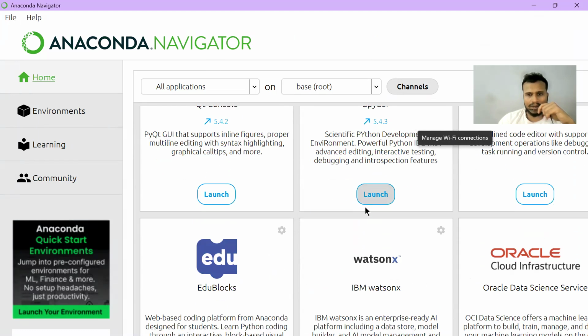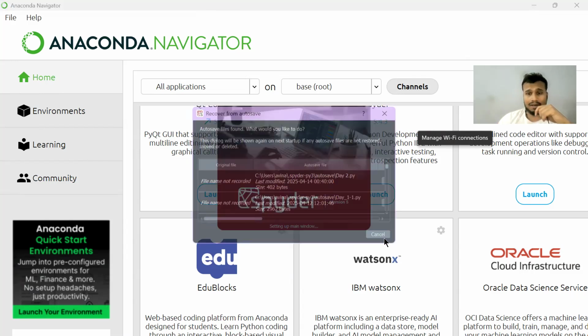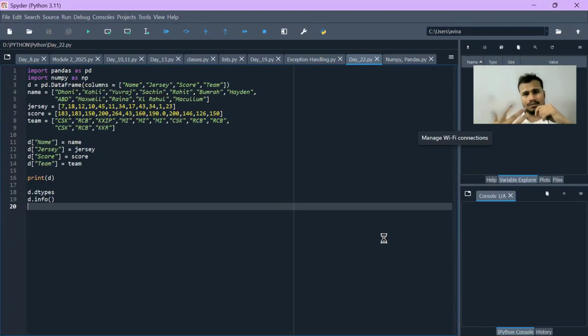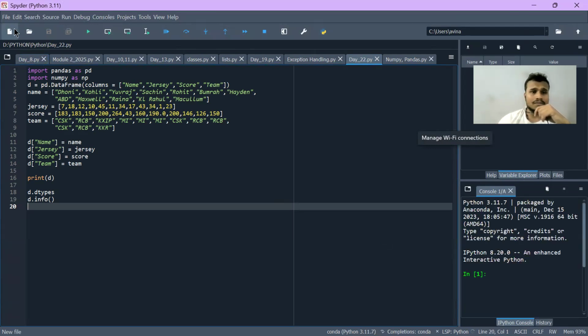Again, why Spyder? Because Spyder is beginner friendly and provides various features. If you are a beginner and want to learn something efficiently and much faster, I would suggest Spyder. Yes, obviously VS Code and PyCharm are the best IDEs, best for someone who has already learned Python. But someone in their initial phase needs Spyder.